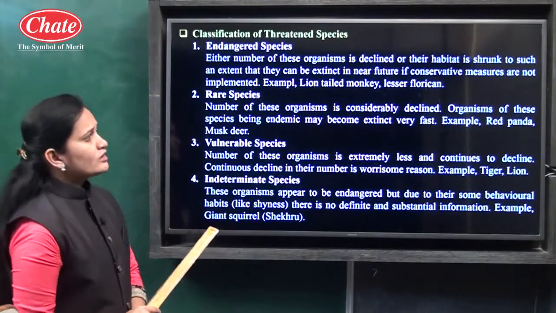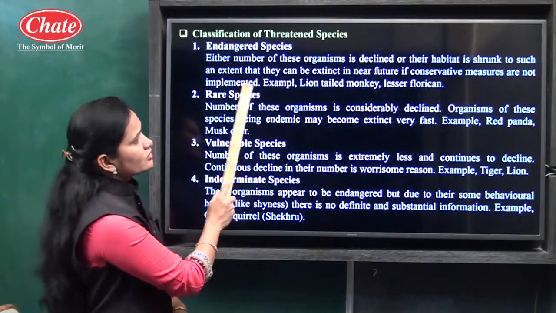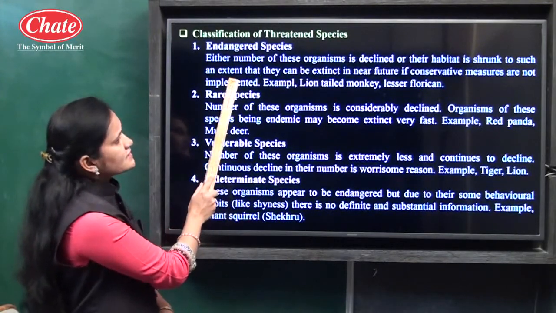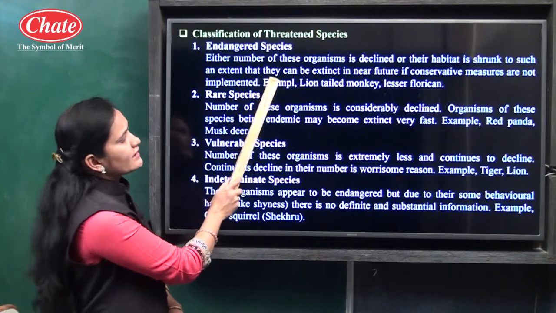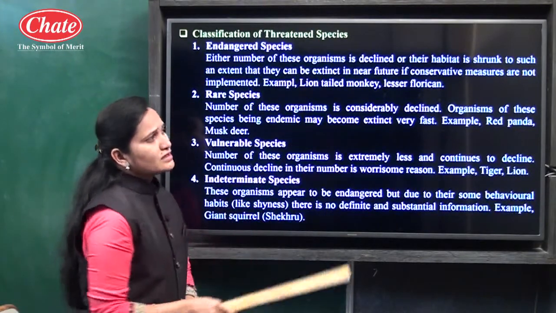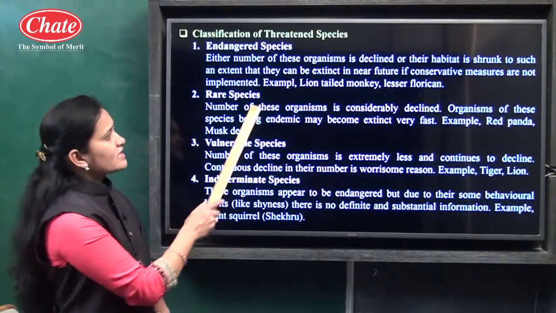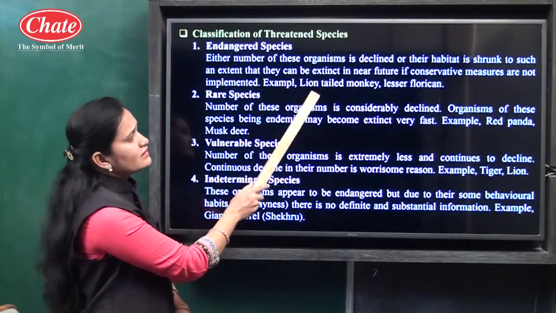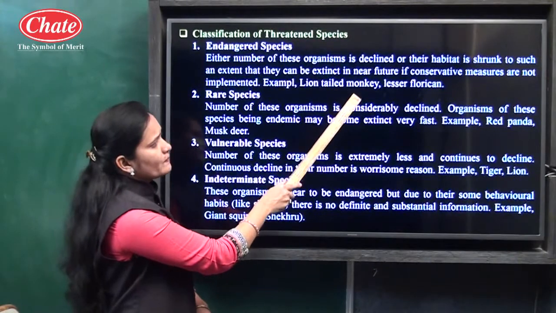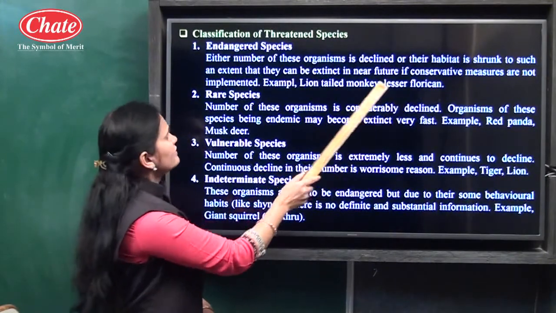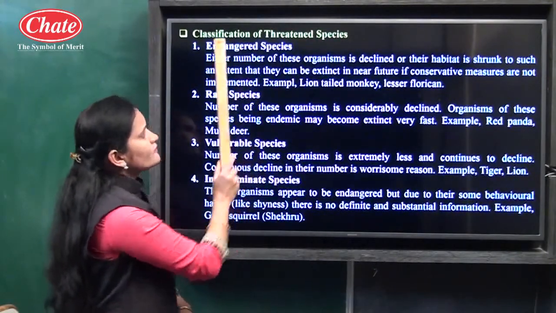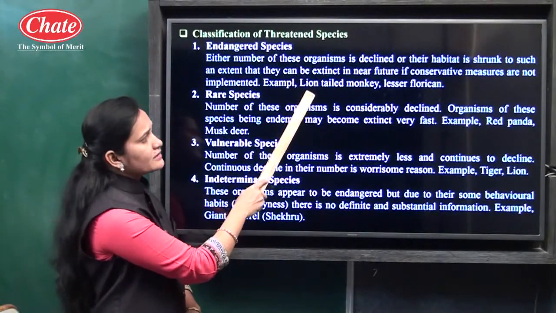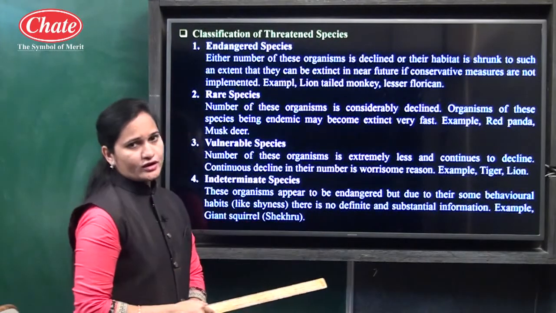It means if we do not implement conservative measures, these endangered species can become extinct in the near future. Which examples are given here? Lion-tailed monkey and lizard florican are examples of endangered species.